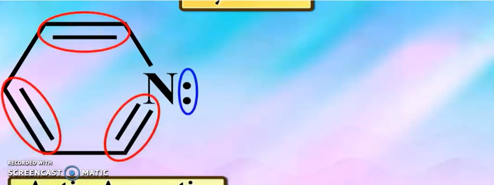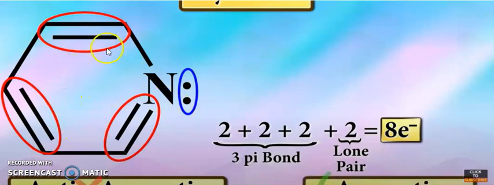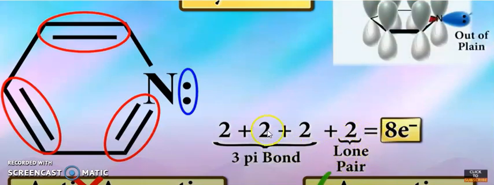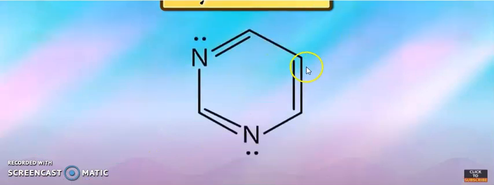If the molecule is like that, 2 plus 2 plus 2 plus these 2 electrons, meaning the lone pair, is 8 electrons. But if you leave this one out, it is aromatic. So if the lone pair is not counted, then it is aromatic. If the lone pair is counted, then this is anti-aromatic. So pyridine is always aromatic.